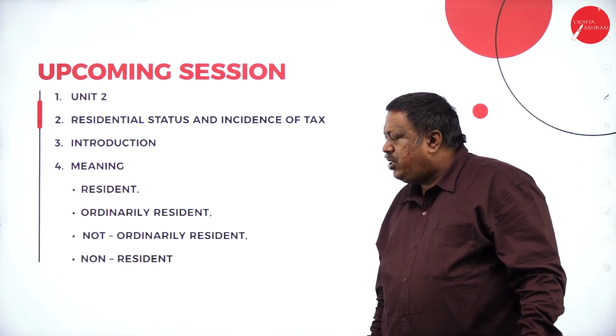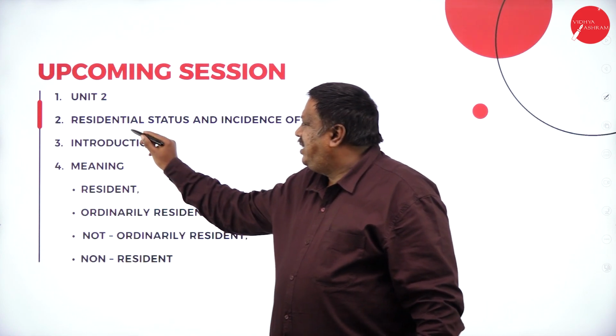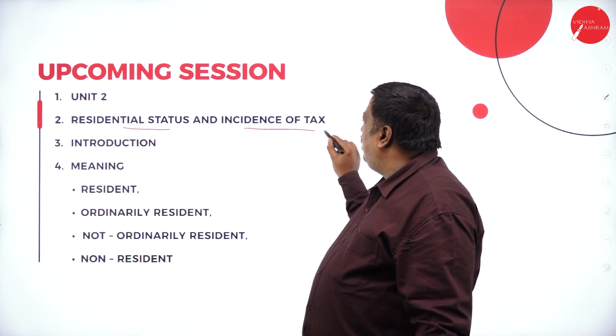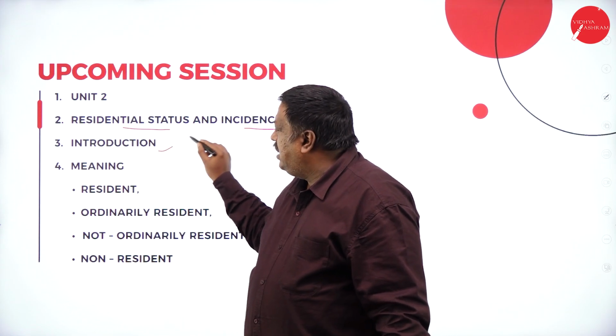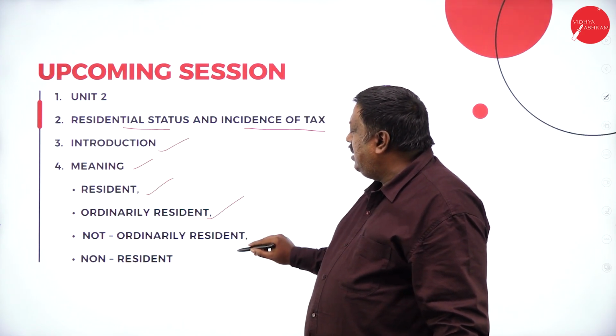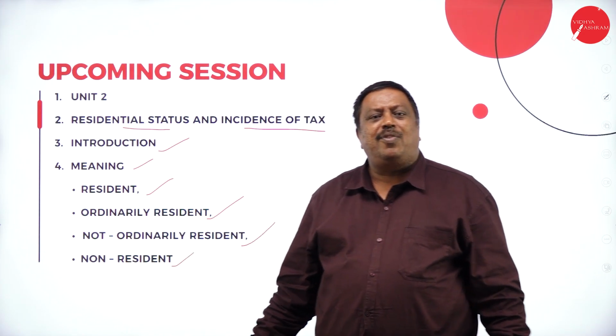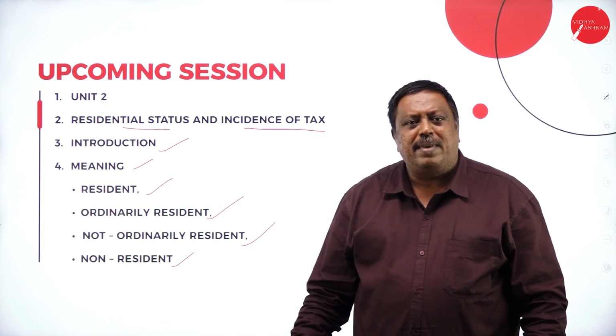In the upcoming session, we're going to start Unit 2, which is residential status and incidence of tax. In that, we're going to discuss the introduction and the meaning of resident, ordinarily resident, not ordinarily resident, and non-resident. That is the concept we're going to discuss in the upcoming session.